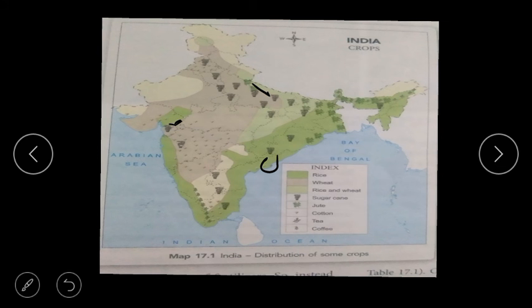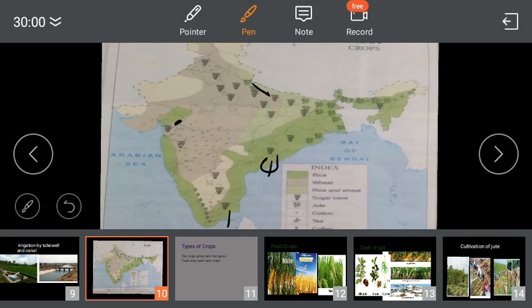Next is sugarcane. For growing sugarcane we require a hot and moist climate, and it is grown in Uttar Pradesh, Maharashtra, Karnataka, Tamil Nadu and Andhra Pradesh. You can see here the places where sugarcane is grown. Sugarcane is indicated with this bushy symbol. So in these whole places sugarcane is grown.